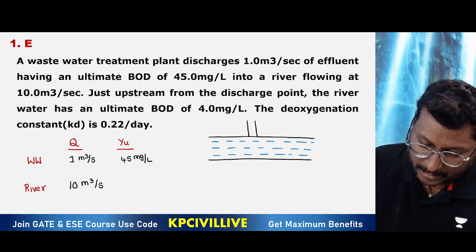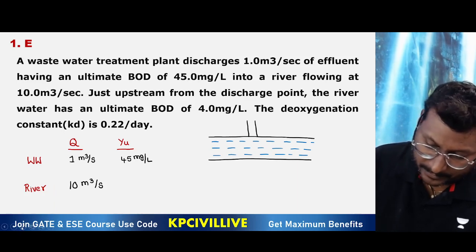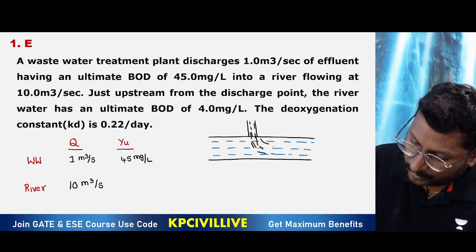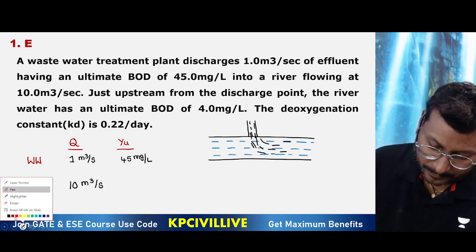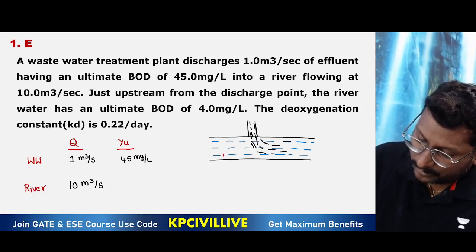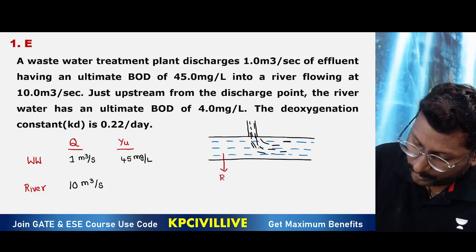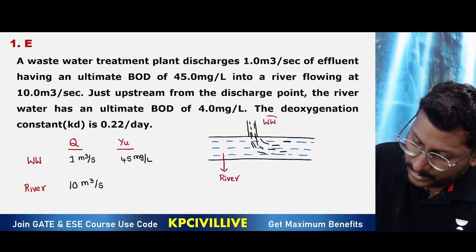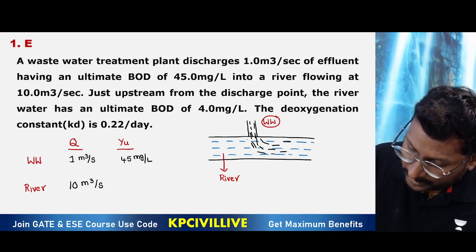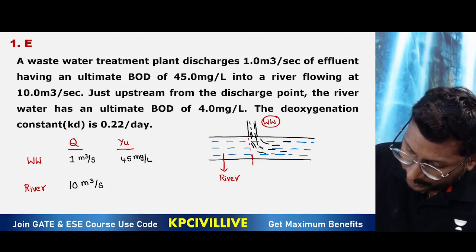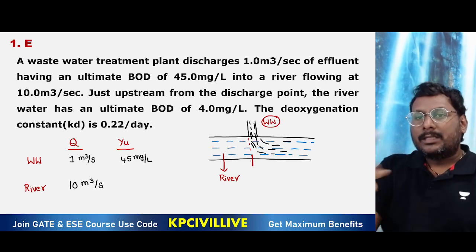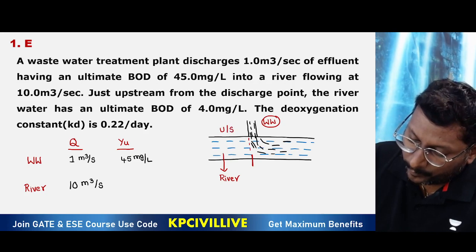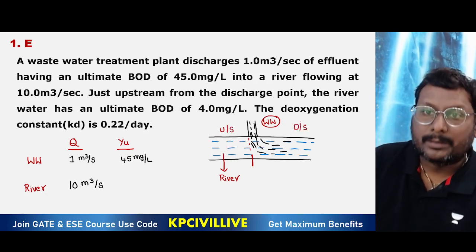So this is a discharging point. Just assume that is a discharging point. Wastewater released. This is the discharging point. Take this as river flow and this is wastewater. Now just before the discharging point, this point we will consider as discharging point. This is upstream of the discharging point. This is downstream of the discharging point.